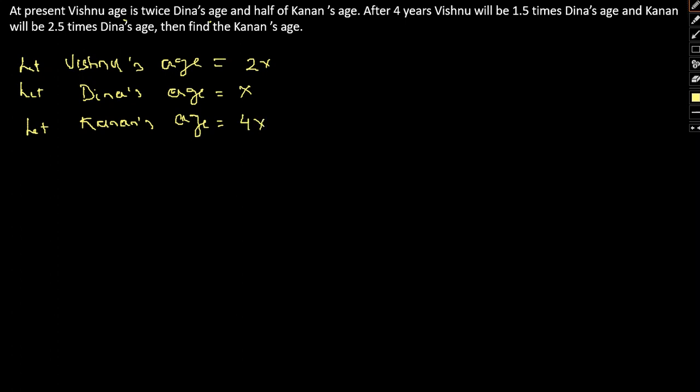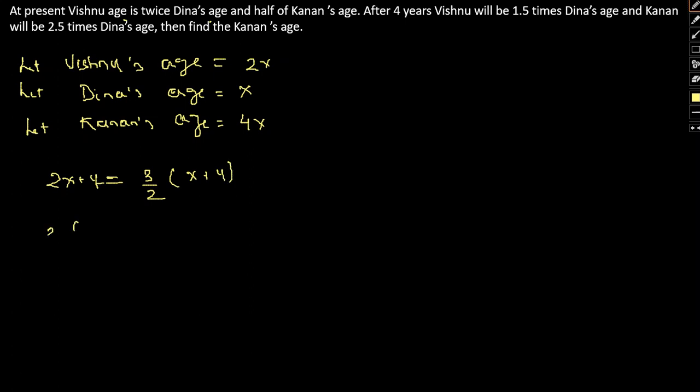So after 4 years, Vishnu's age will be 1.5 times Dina's age. So after 4 years, that is 4x plus 4 will be 1.5, that is 15 by 10, that is 3 by 2, 3 by 2 times Dina's age plus 4.